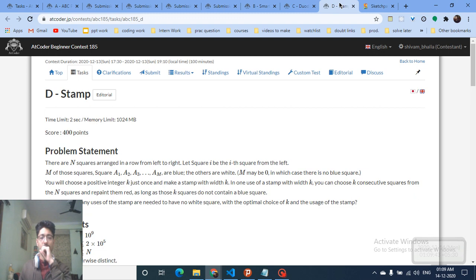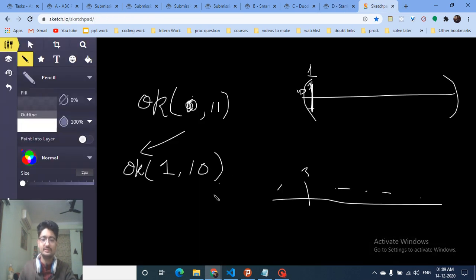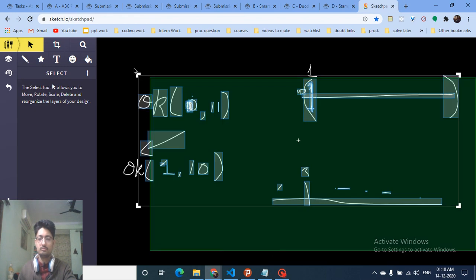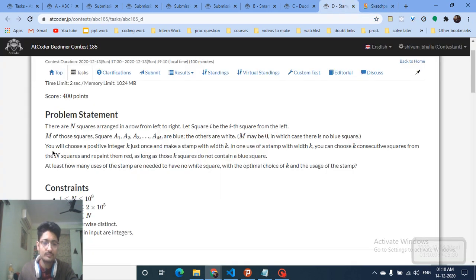And then the fourth problem is also very simple. You just have to understand the time constraints and the constraint itself to make it even more clear. So there are n squares arranged in a row from left to right. The square i will be the ith square from the left. So you have some squares, as you can see. Maybe you can see, I'm just drawing balls, sorry, but they are squares. So you have some squares, and m of those squares are blue, and all of the others are white. So some of them are blue and some of them are white.